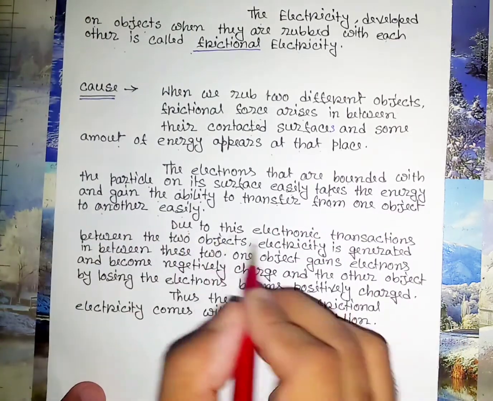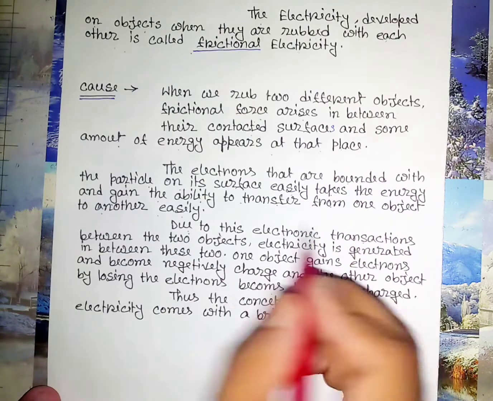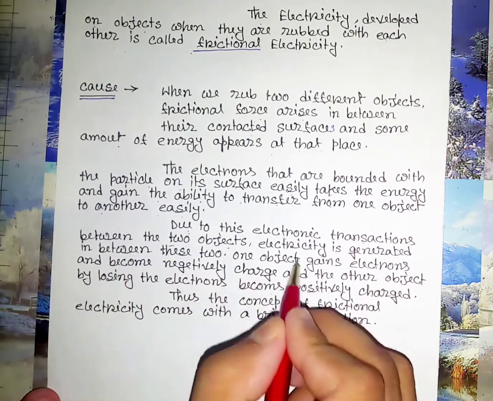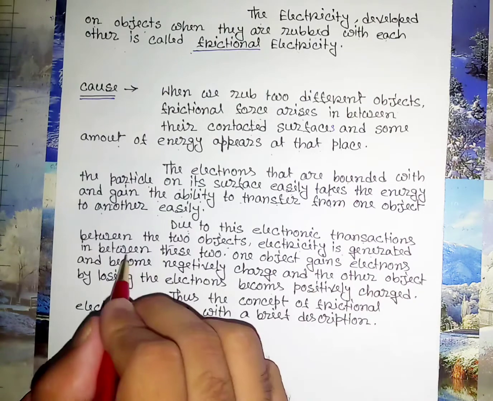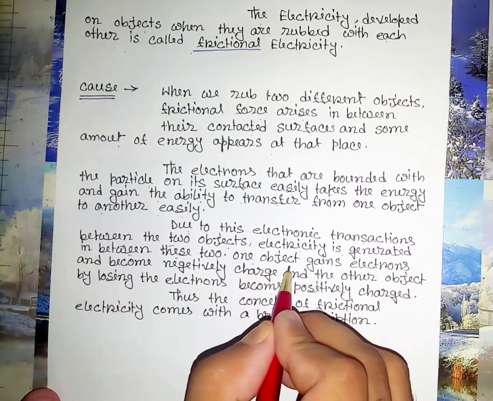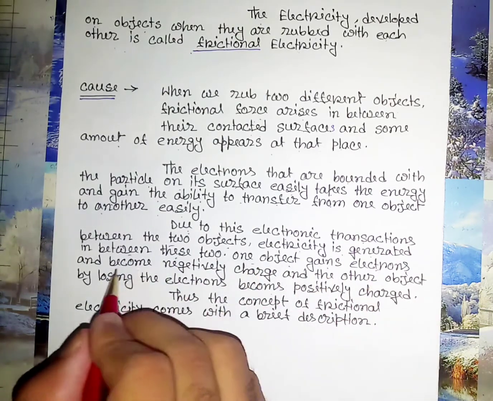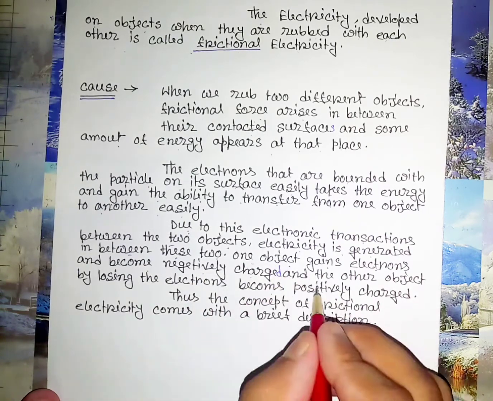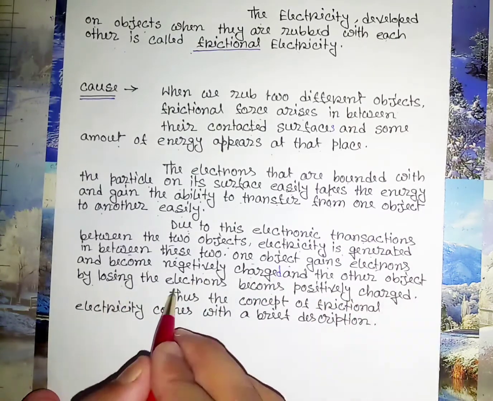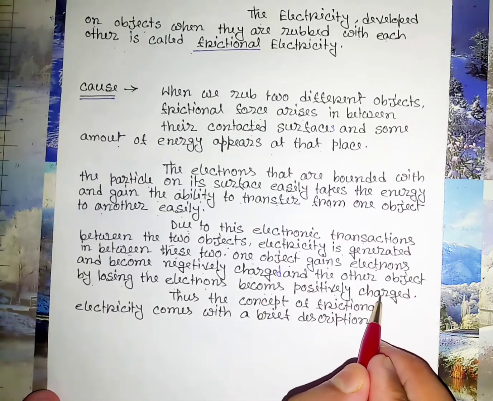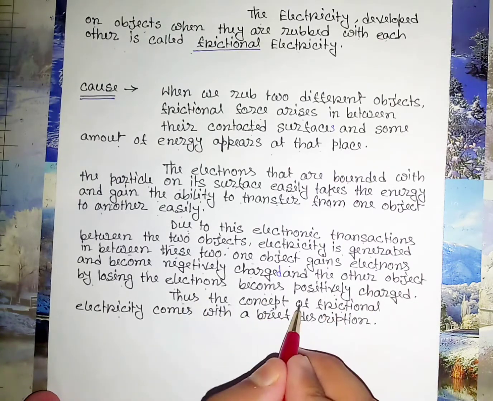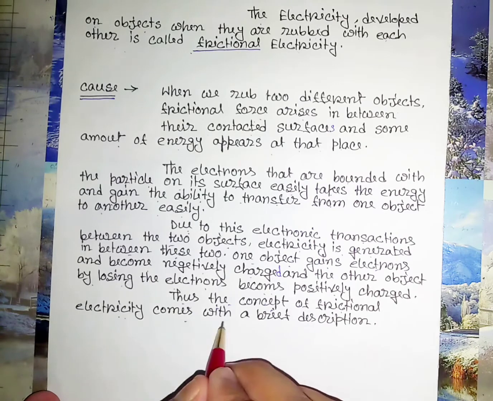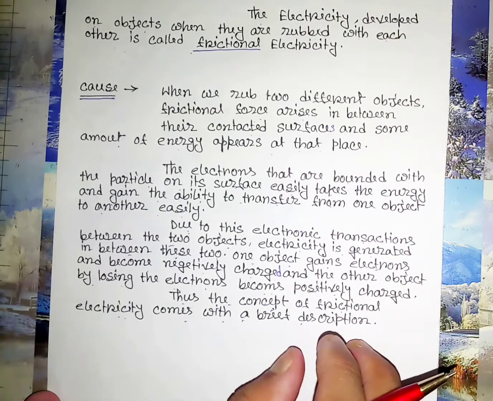Due to these electronic transactions between the two objects, electricity is generated. One object gains electrons and becomes negatively charged, and the other object, by losing electrons, becomes positively charged. Thus, the concept of frictional electricity comes with a brief description.